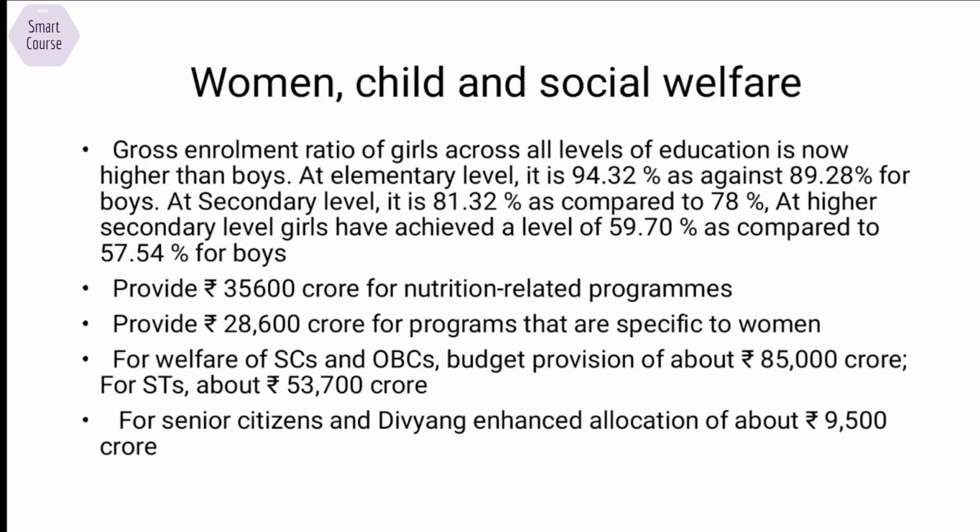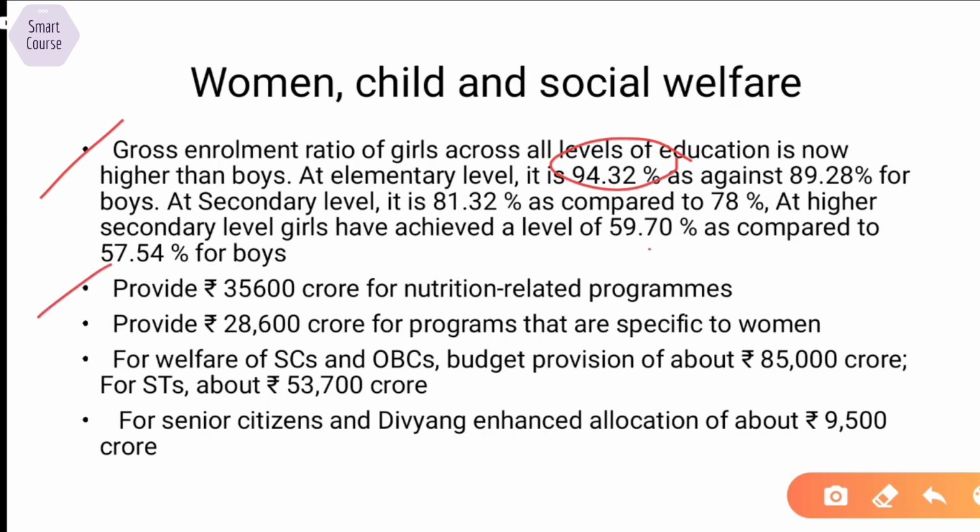The next theme is caring society. It starts with women, child and social welfare. The gross enrollment ratio of girls is now higher than that of boys. It stands at about 94.32% as against 89.28% for boys. At secondary level, it is 81.32% as compared to 78% of boys, and at higher secondary education levels, the girls have achieved a gross enrollment ratio of 59.7% as compared to 57.54% for boys.